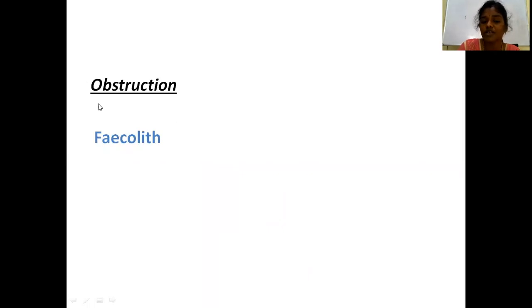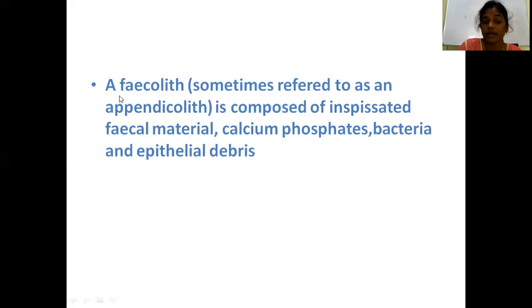What causes the obstruction to the lumen of the appendix? It is mostly a fecalith. Fecalith is also known as appendicolith. Now, what is this fecalith or appendicolith? It is composed of fecal material, calcium phosphates, bacteria and epithelial debris. So, a fecalith is mostly responsible for obstruction in the appendix lumen.